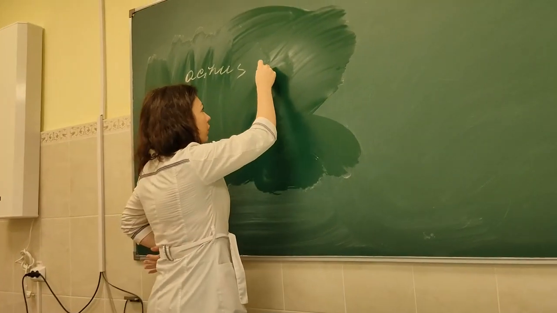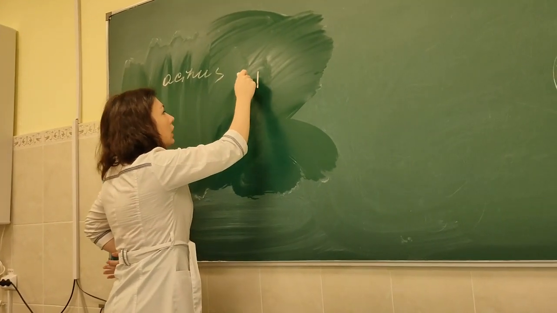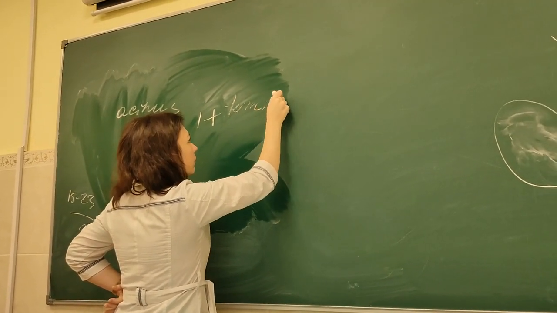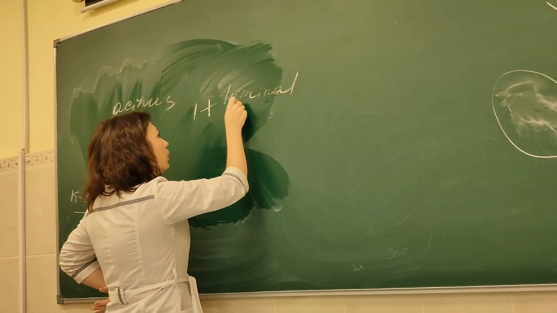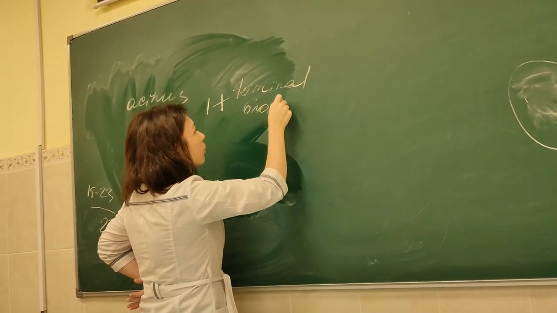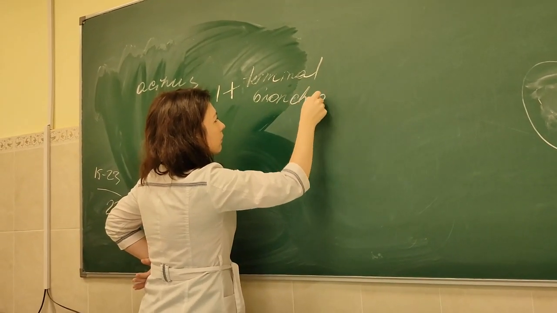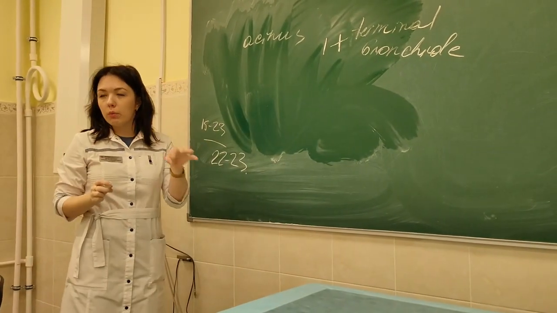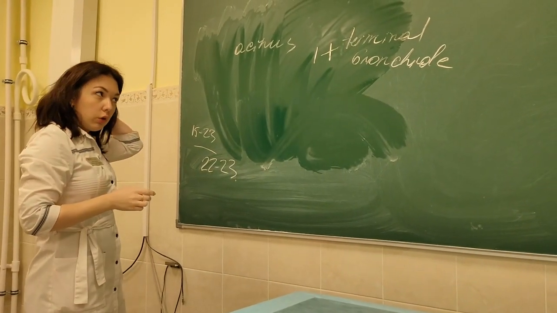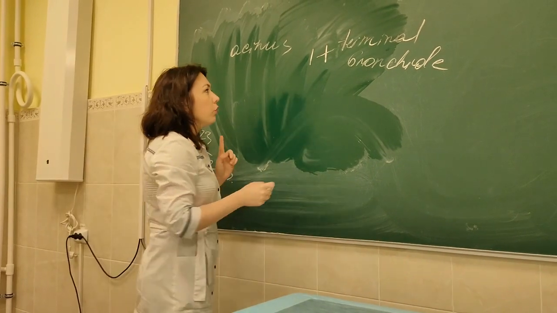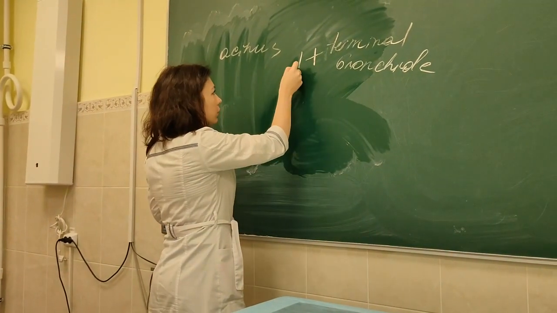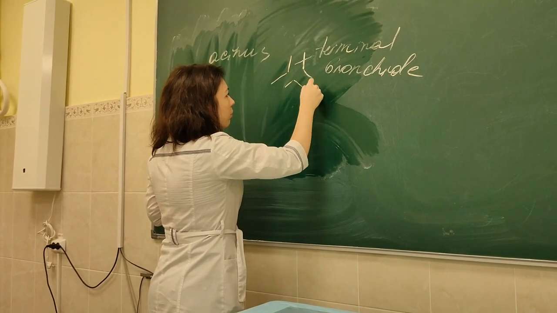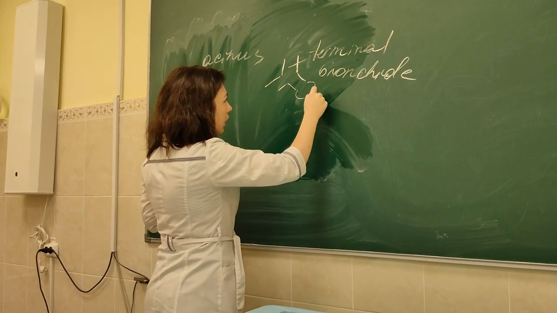So acinus, you have to know the definition of acinus. Acinus is a branching of terminal bronchiole. In the terminal bronchiole, gas exchange does not occur. Gas exchange occurs only after the terminal bronchiole, because after the terminal bronchiole, primary respiratory bronchioles are located.